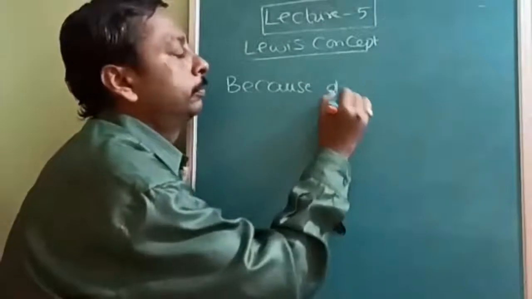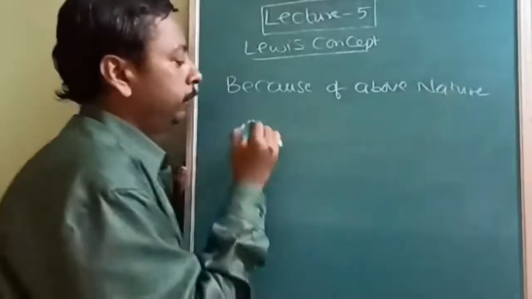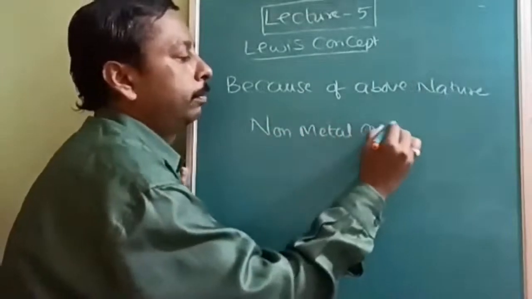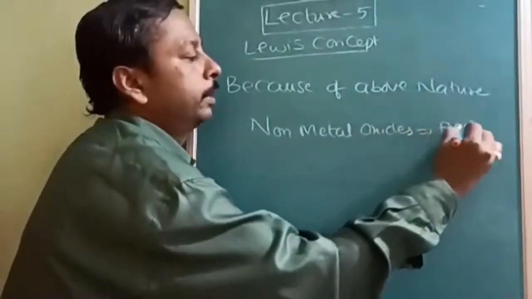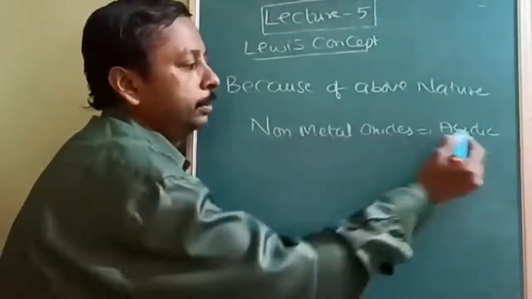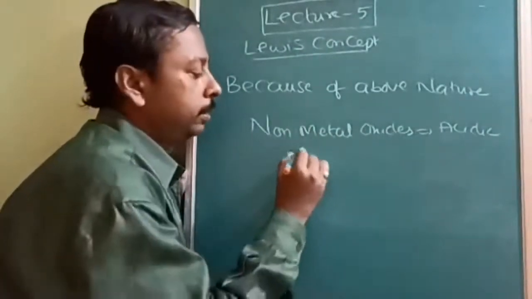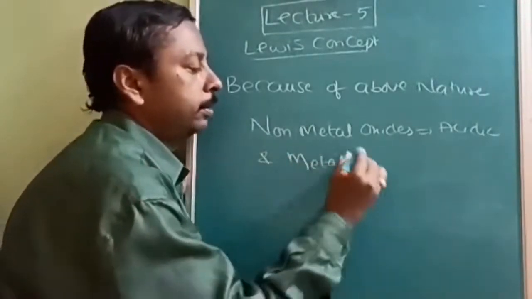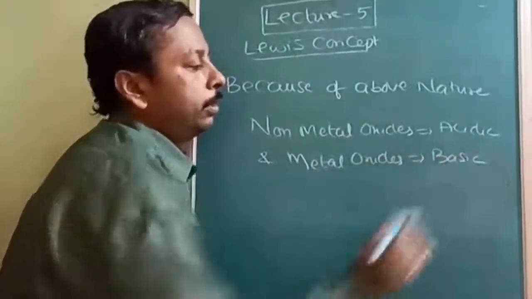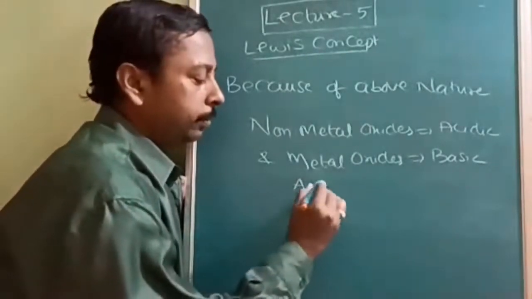Okay, because of the above nature, non-metal oxides will be acidic in nature. Okay, acidic nature. So obviously, once non-metals are acidic, metals are just reciprocal. What is the reciprocal? Reciprocal is metal oxides. And metal oxides are basic in nature. Metal oxides are what? Basic in nature.